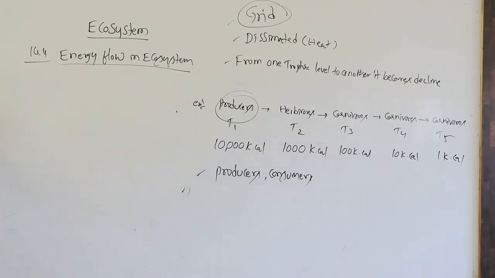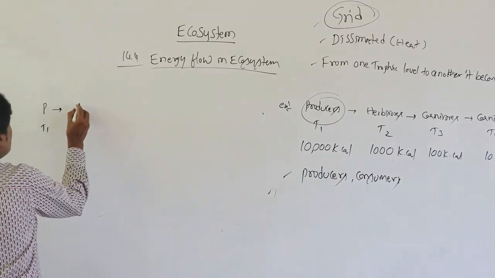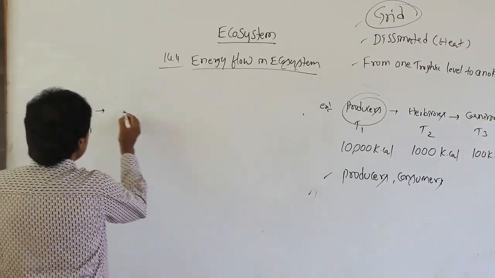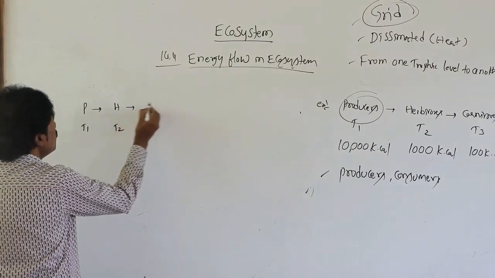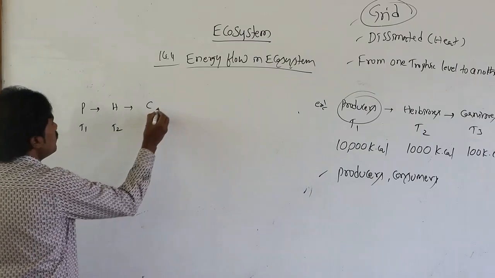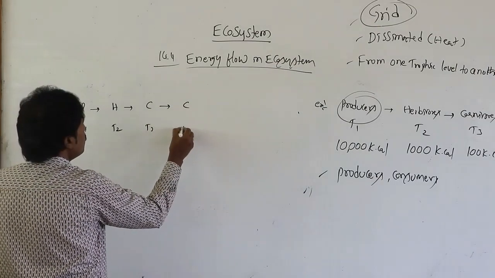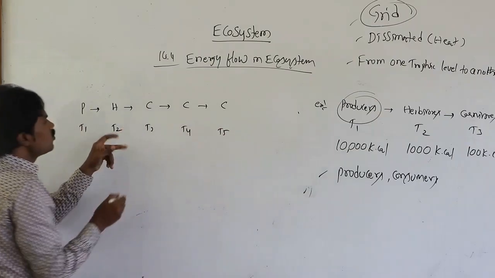Here, producers are in trophic level 1, then herbivores are trophic level 2, then carnivores, that is primary, secondary and tertiary types.